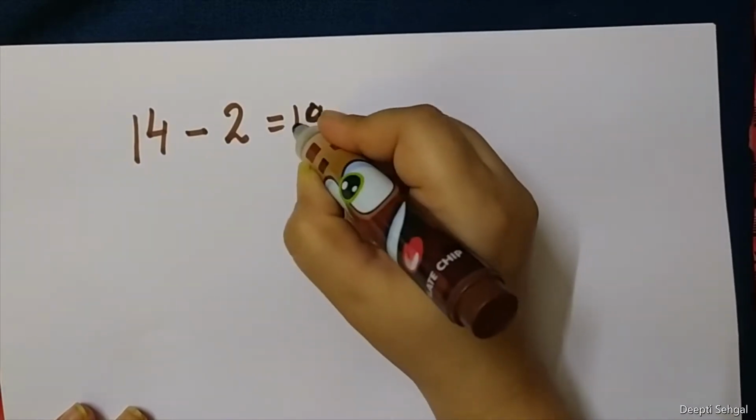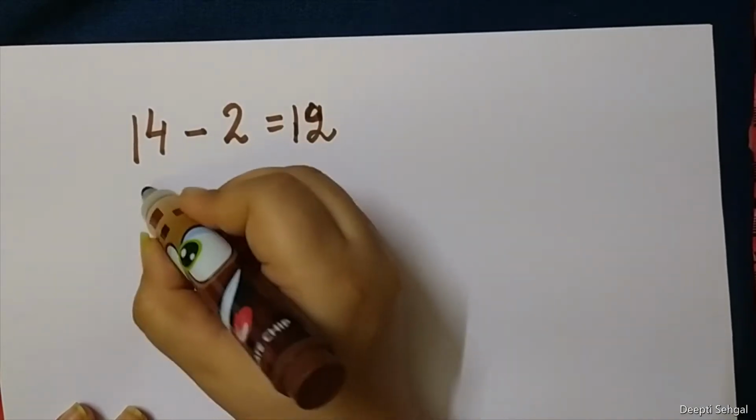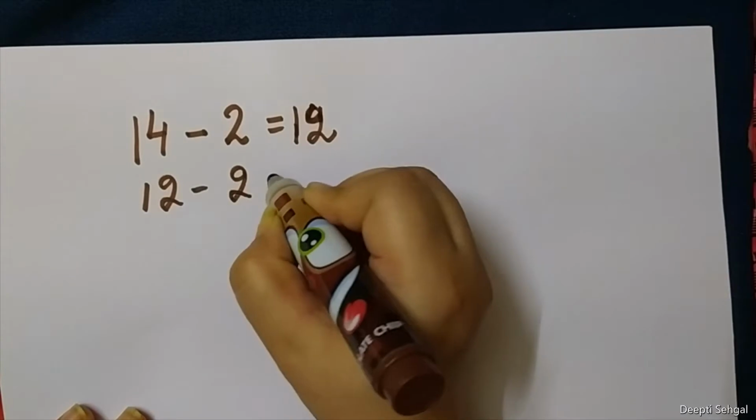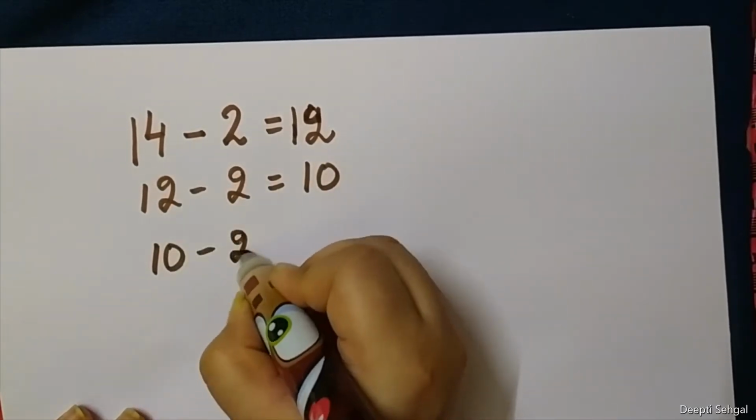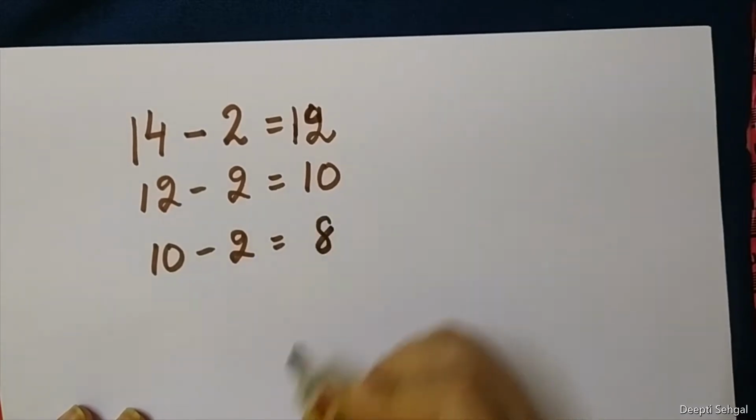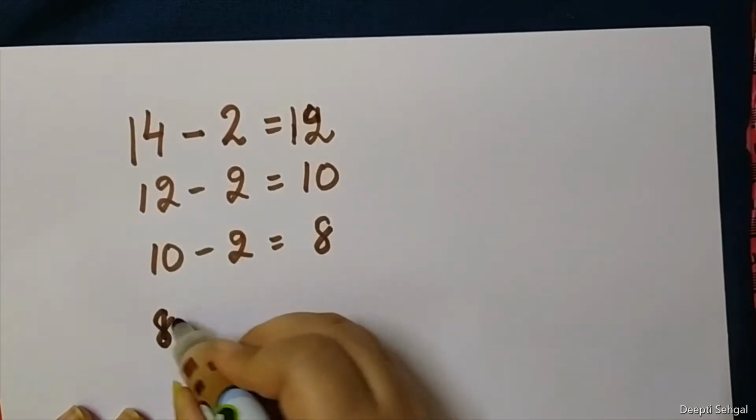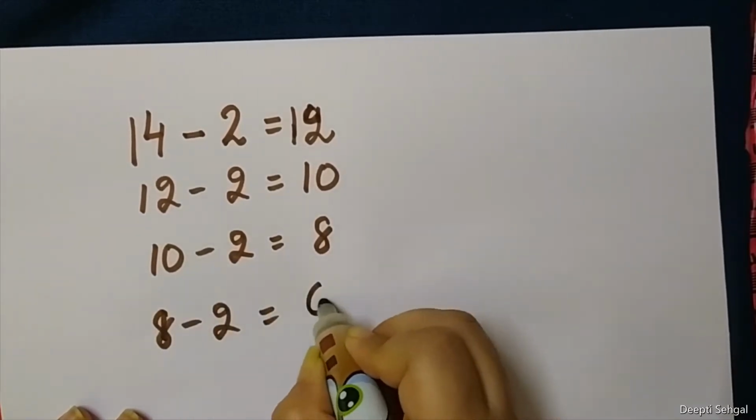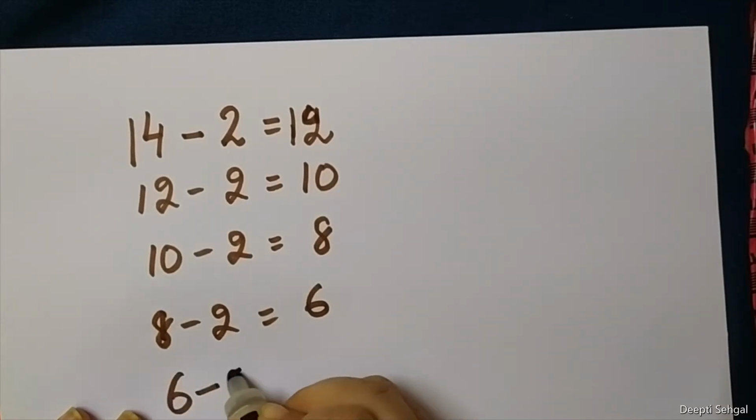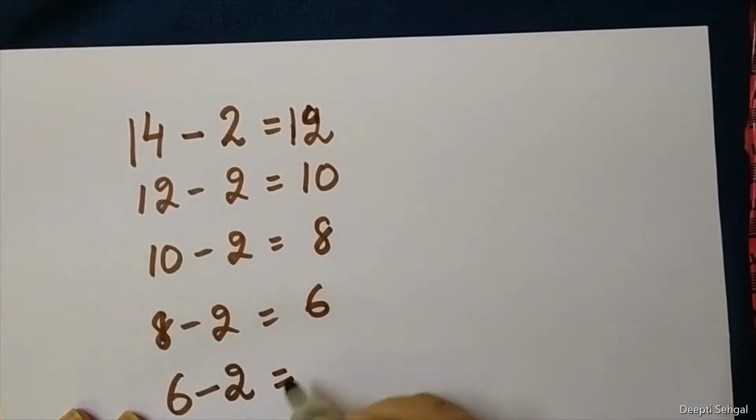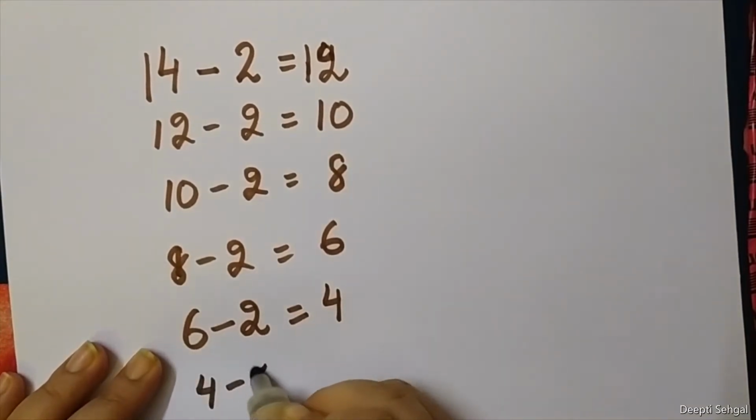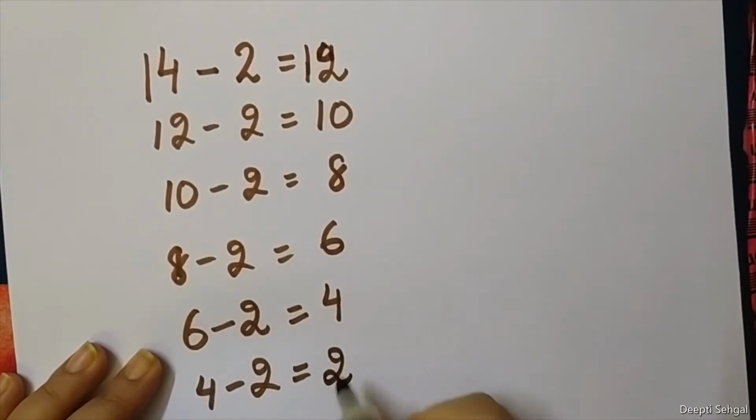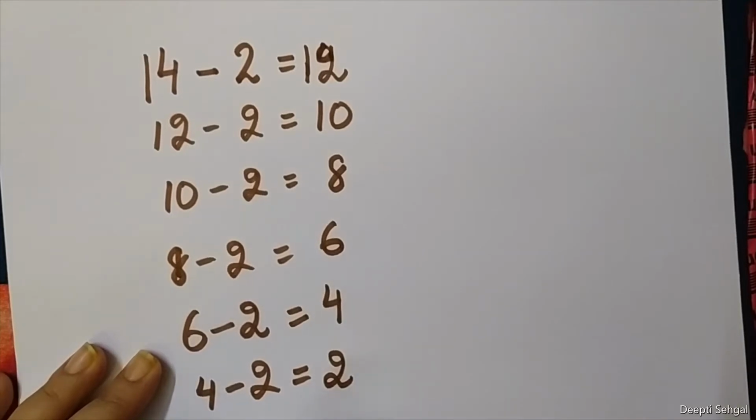12. So now if I give away 2 more toffees to my friend, I will get 10. If I give away 2 toffees again, I will get 8. If I give away 2 more, I will get 6. Then 4. And if I give away 2 more toffees, I will get 2. And if I give away 2 more toffees from it, I will get 0.